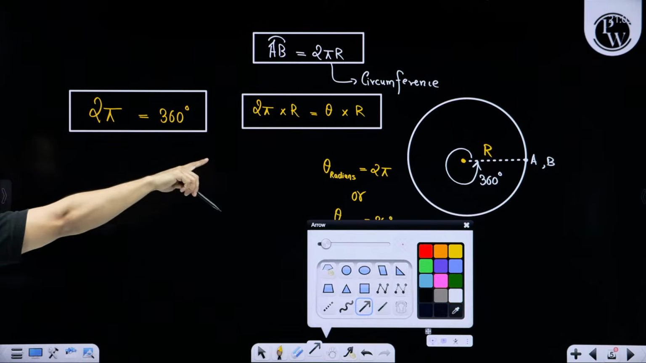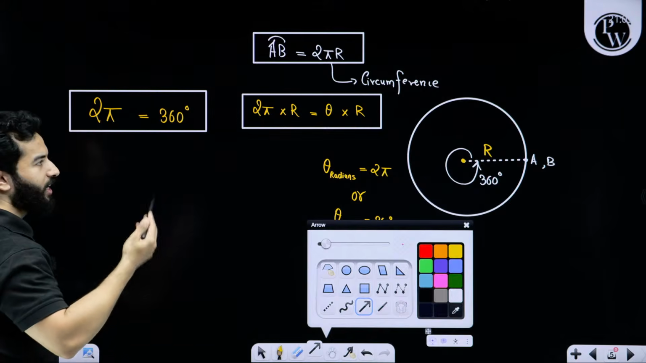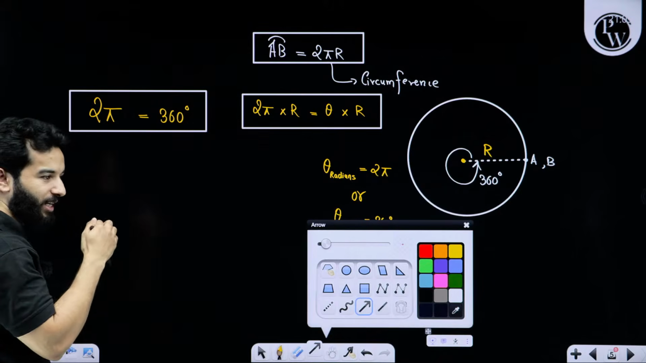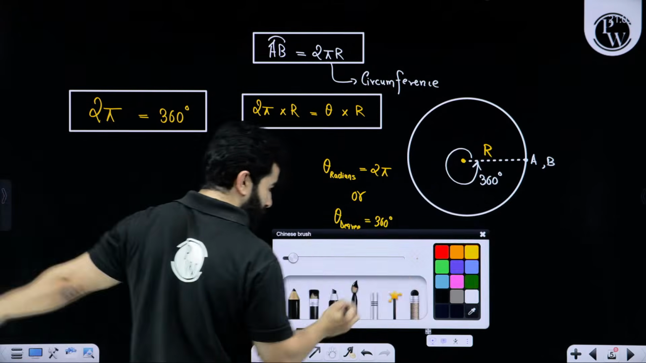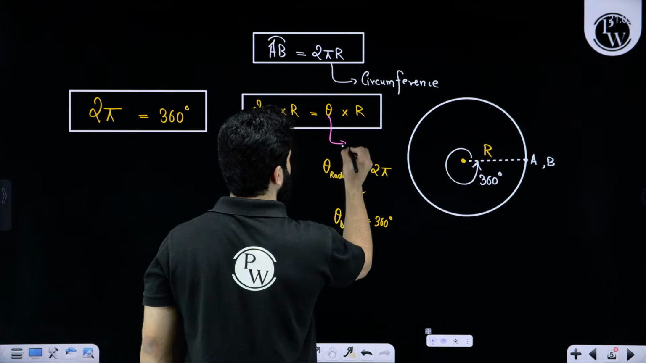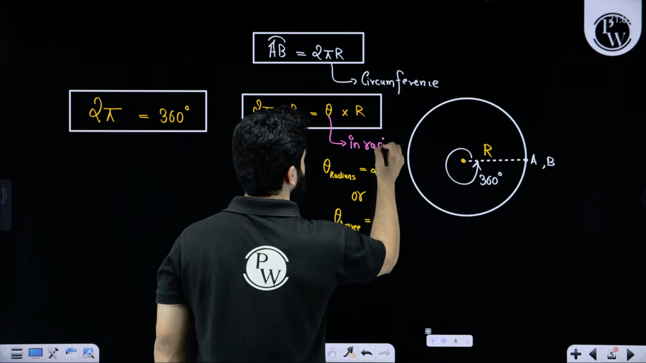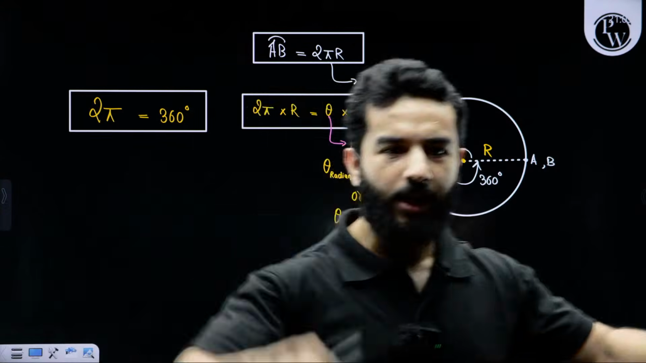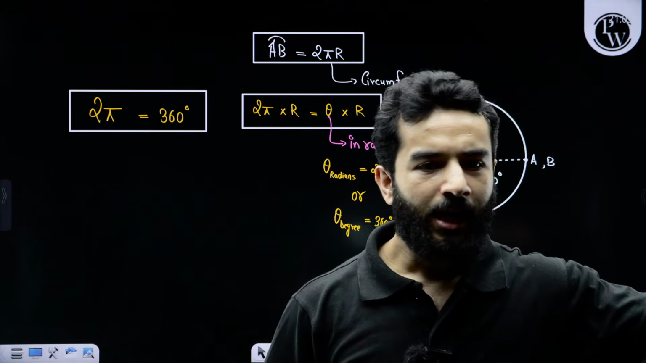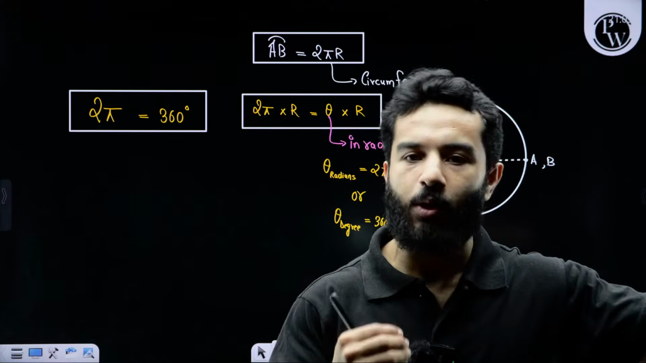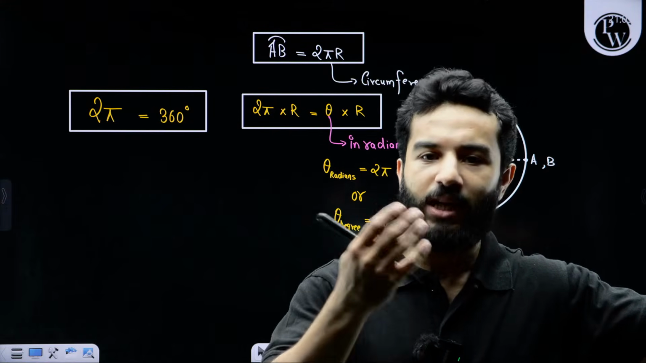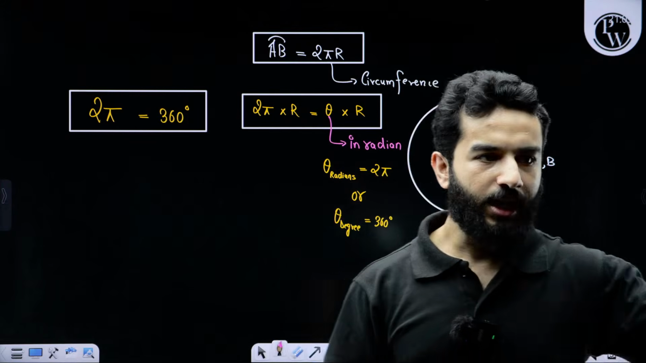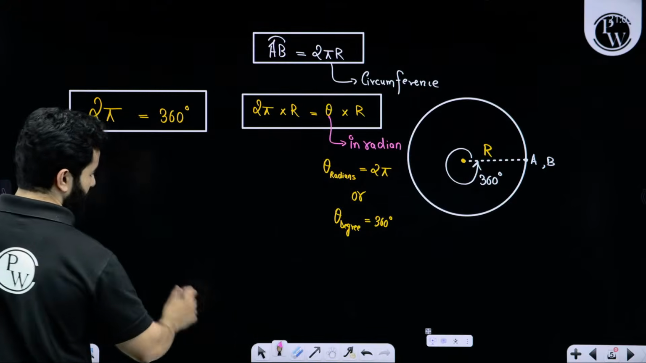Everyone remembers now how we got to this point. Arc length is 2 pi r, and just now we have written that any arc length can be written as theta multiplied by r. Please remember, whenever you write this, theta will be in radian. In almost every other chapter in physics we only talk about radians. If the question gives you degrees, we quickly convert it into radians. So 2 pi can be written as 360 degree.